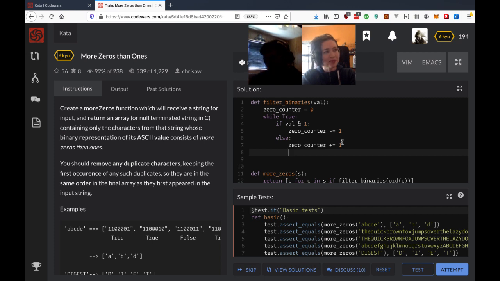And then at the end of the while loop, all we have to do is a bit shift right once, right? So it'd be like val, what is it called? Right caret equals 1 or something like that. Yeah, so it's that. I think you have to do equals as well at the end of that one, so you're setting the value of val. Oh, okay.